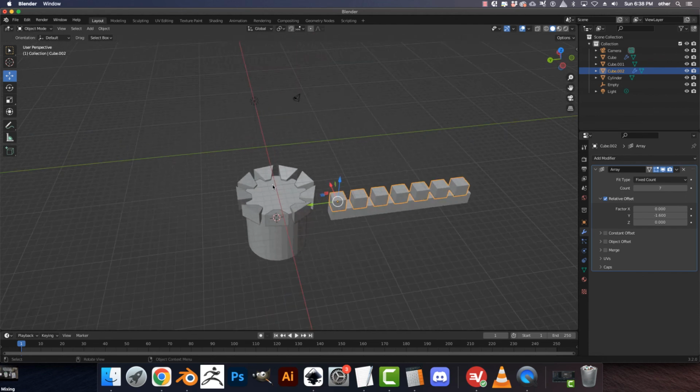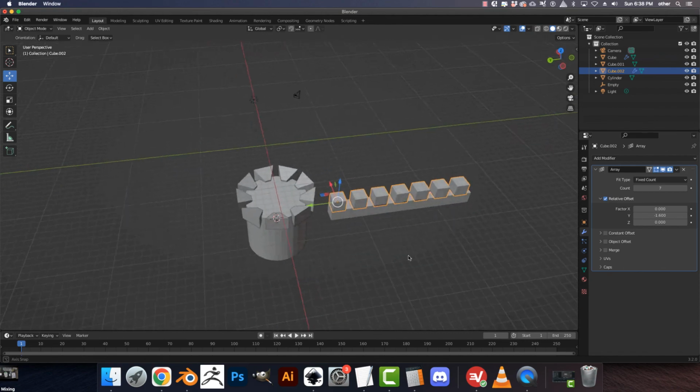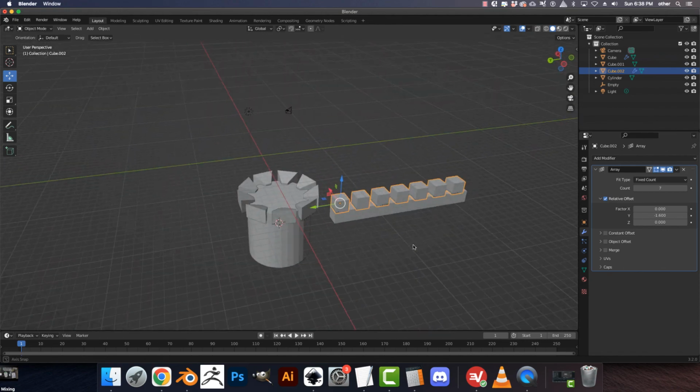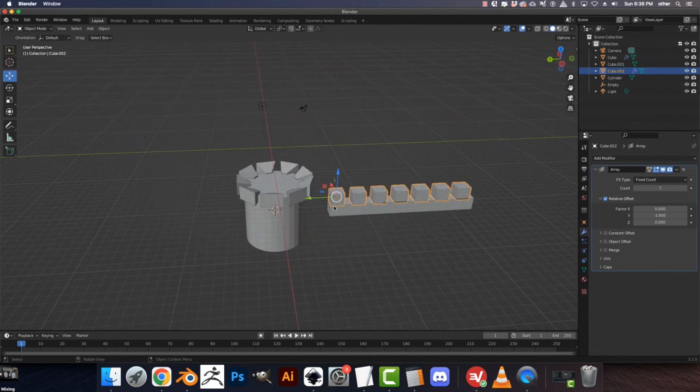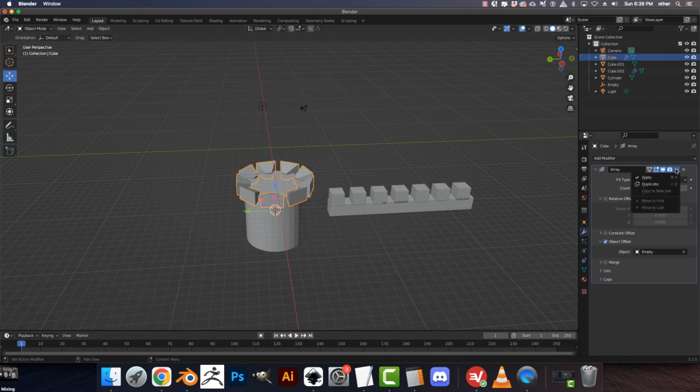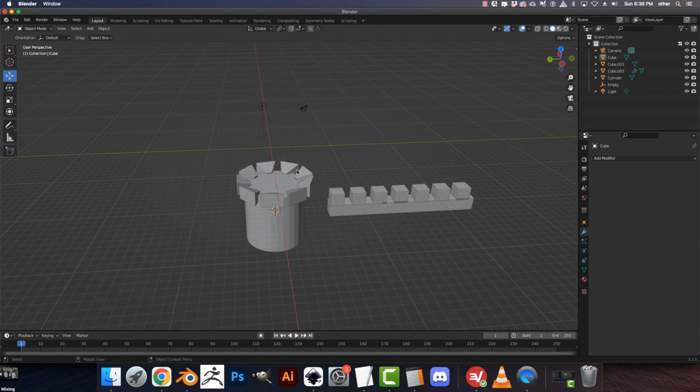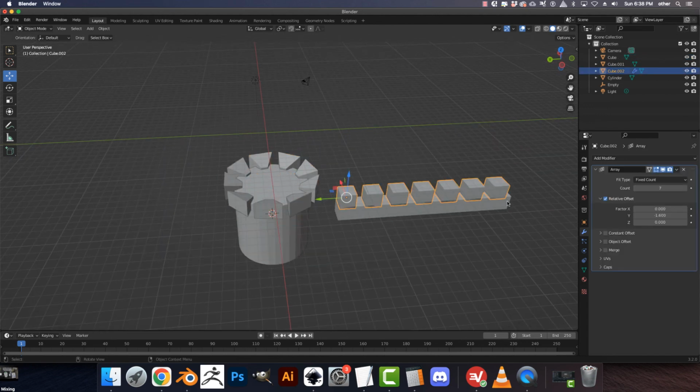So you can make blocks going around in a circle, or you can go blocks on the top of another piece of geometry. Very easy. That is the array feature. Again, if you want to keep these, you just go to apply. And now they are geometry. Alright, let's go on to the next video.